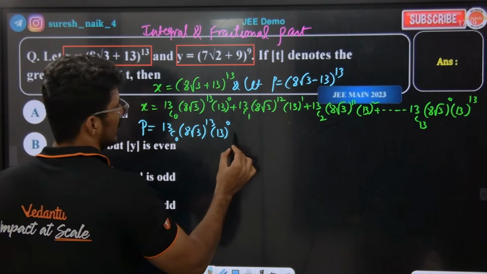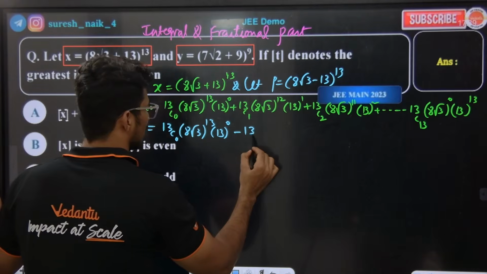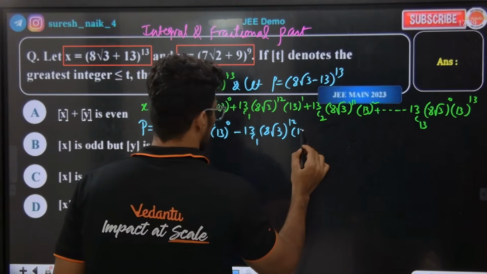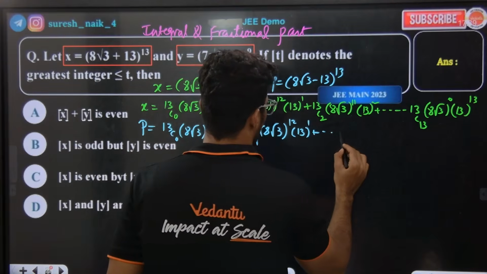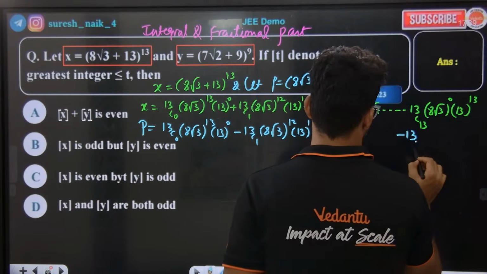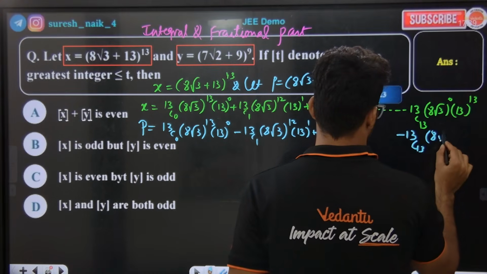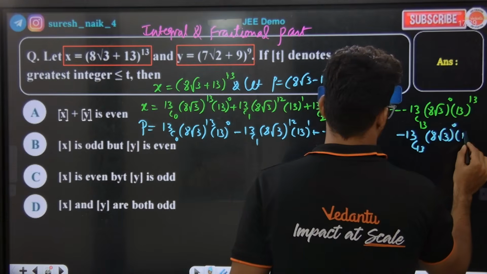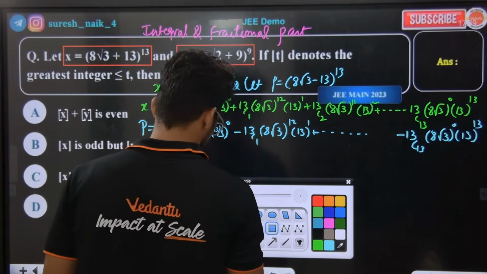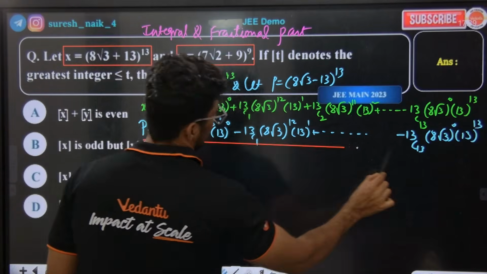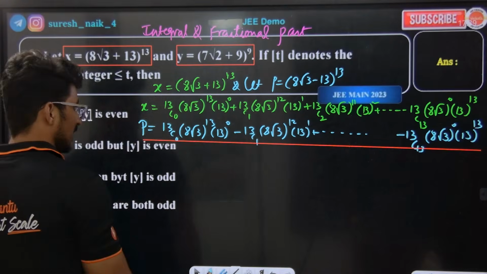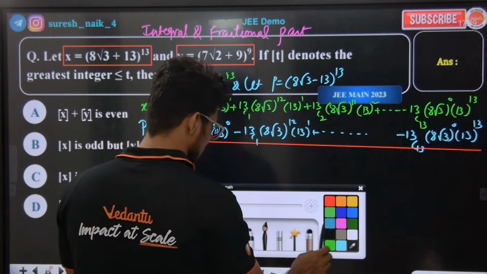Because of the minus, alternate signs will come. 13C1 (8 root 3) to the power of 12, 13 to the power of 1, and so on, with a minus in front. Now look here carefully. What will come if we do this minus this?